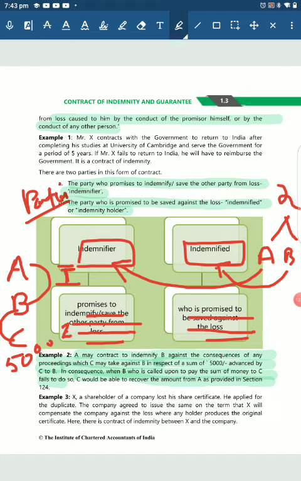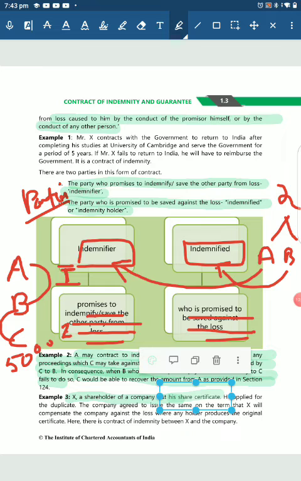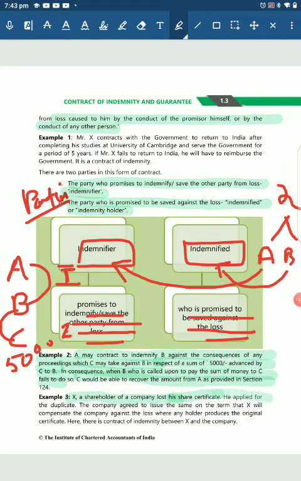Mr. X is a shareholder of a company. He lost his share certificate, it seems. So he applied for a duplicate one. The company agreed to issue the same on the terms that X will compensate the company against a loss where any holder produces the original certificate.